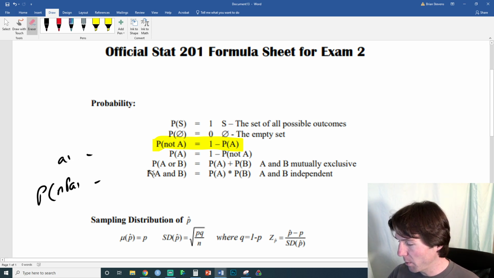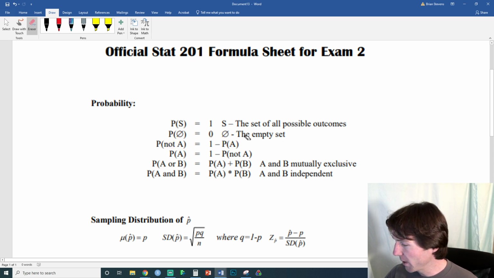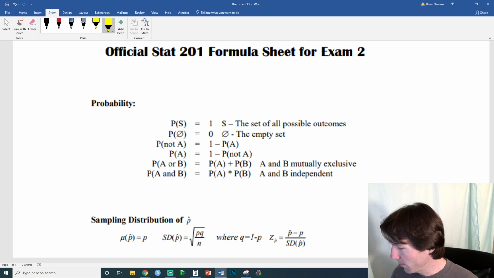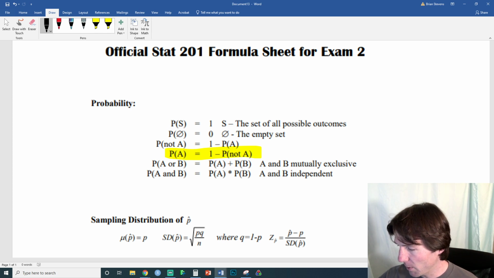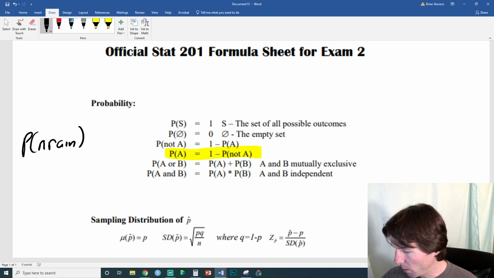So that is the complement. That's all that means on the screen right there. We either have A or not A occurring. Next, we've got the thin highlighter right up there. We have the probability of A, and you can find the probability of A from the complement. So this is really just the complement backwards and forwards. This one is taking the not rain. If the probability of no rain is equal to 20%, then the probability of rain, going in reverse, is equal to 80%.